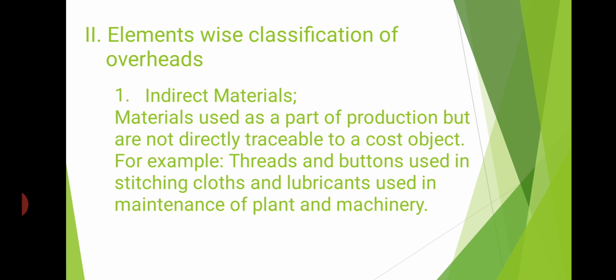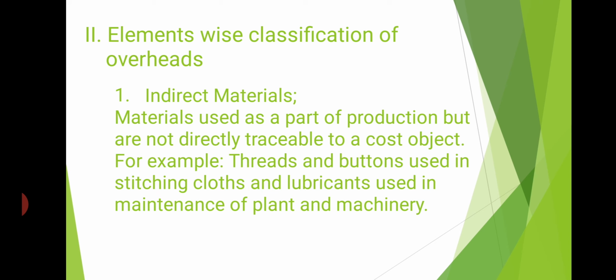Next, the second category of classification, that is element wise classification. Under this, first one is indirect materials. What are indirect materials? Materials used as a part of production but not directly traceable to a cost object are known as indirect materials.